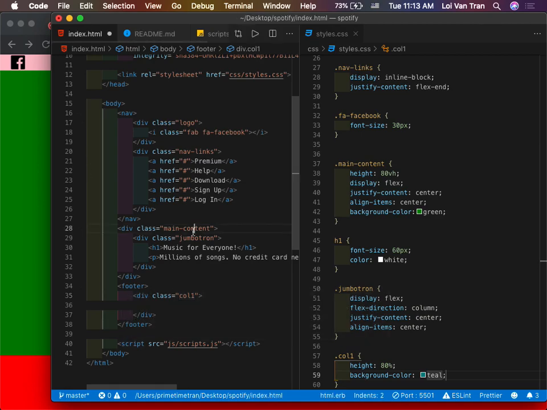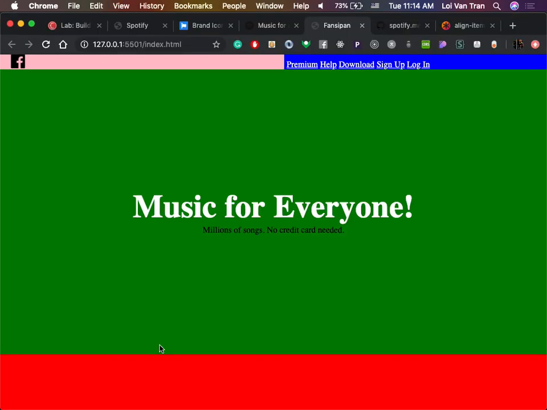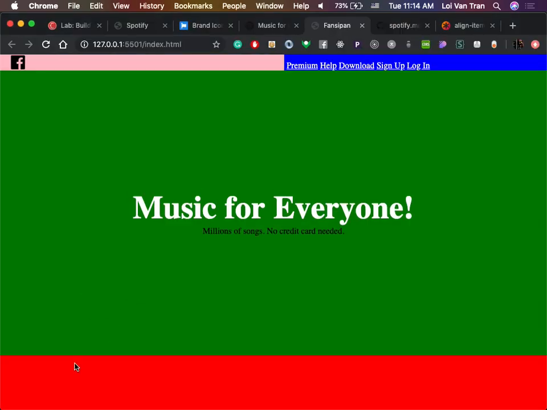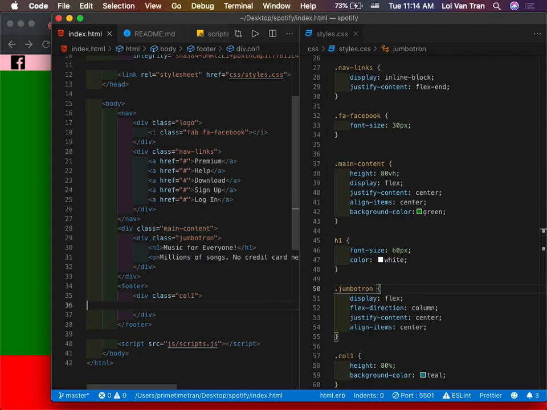So I'm gonna save. I don't know if you guys have been shown this, but if you see a little circle up here in the top left, above the tab of your file, that means that you have not saved it. Sometimes I myself will work and expect to see changes, and then I won't see the changes that I expect. That's simply because we did not save the file. See how this file in the CSS right here, we don't see that little circle above the X? As soon as I hit save, it goes away and just becomes an X. So I jump back over here, and we don't see anything here. Why, guys? Because our footer is not styled to show up.